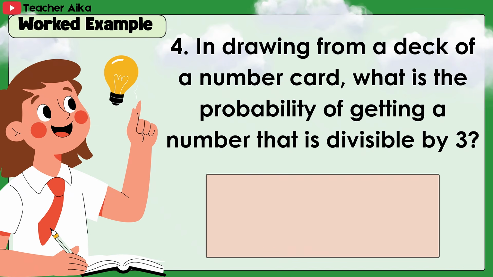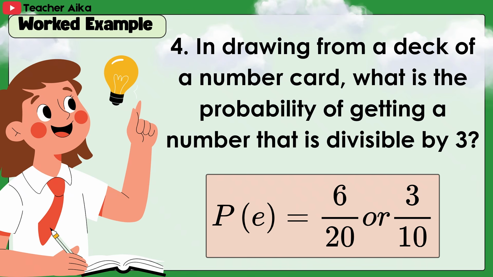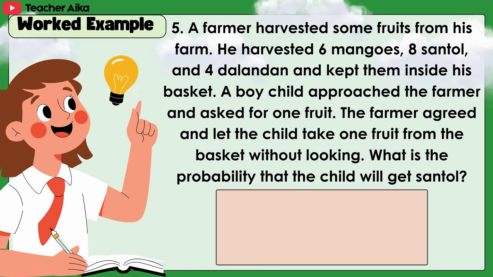4. In drawing from a deck of number cards, what is the probability of getting a number that is divisible by 3? Answer: 6 over 20 or 3/10. 5. A farmer harvested some fruits from his farm.